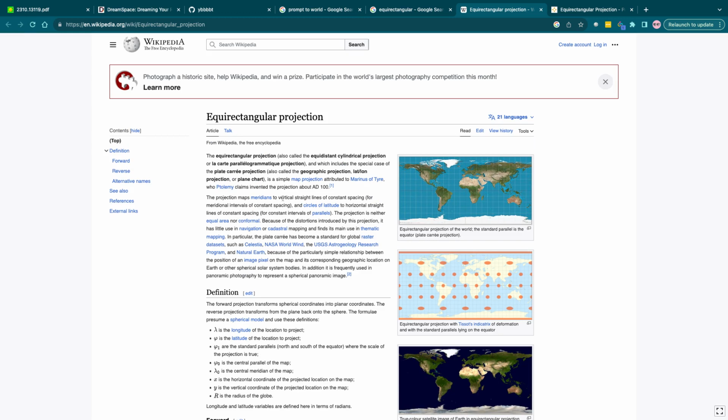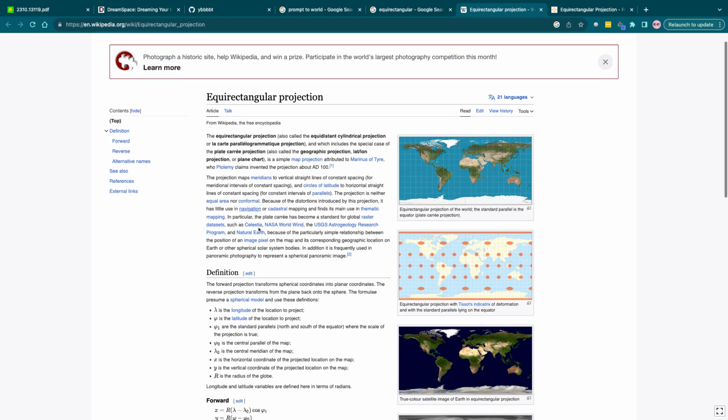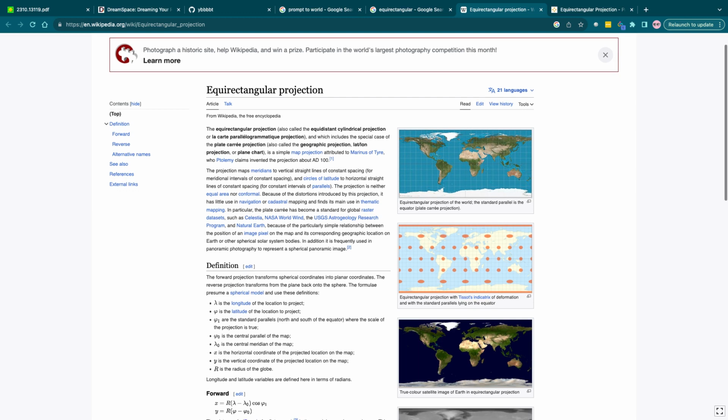So the projection maps meridians to vertical straight lines of consistent spacing, for meridional intervals of consistent spacing, and circles of latitude to horizontal straight lines of constant spacing. The projection is neither equal-area nor conformal because of the distortions introduced by this projection. So the equirectangular projection includes the special case of the plate carrée projection, which is a map projection.